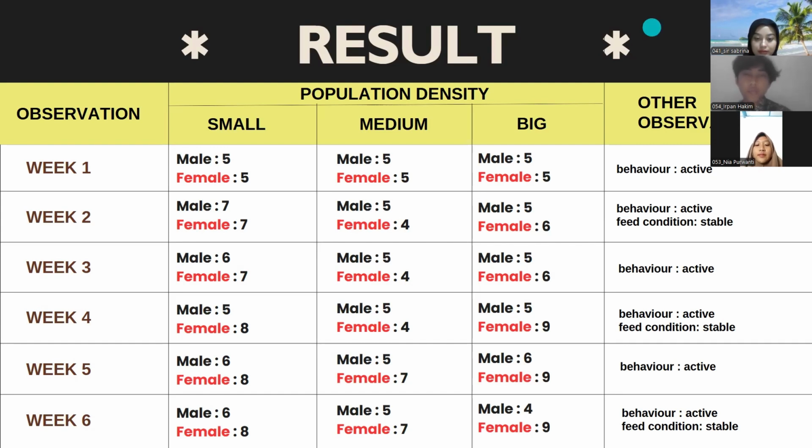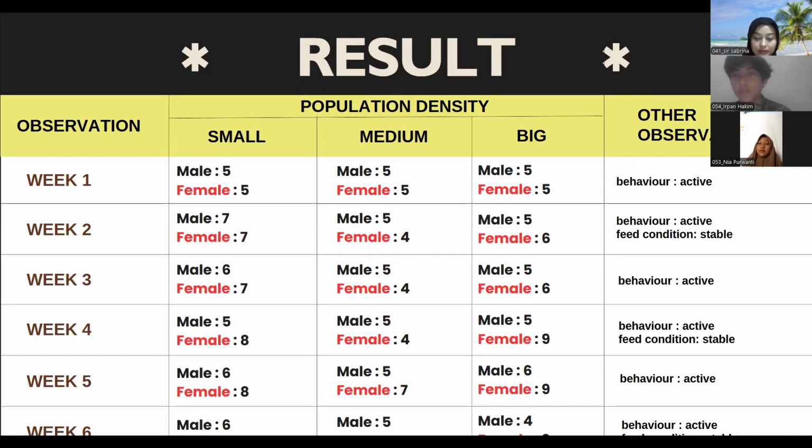In the medium population density, the observation is already talked about before. The behavior is still active and the food condition still stable until week 6. For the big size, on week 6 there are more females than males, because the female is 9 and the male is 4.